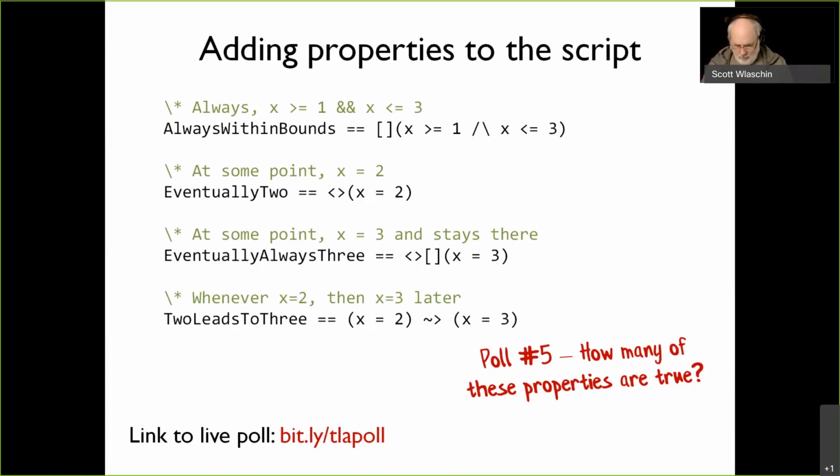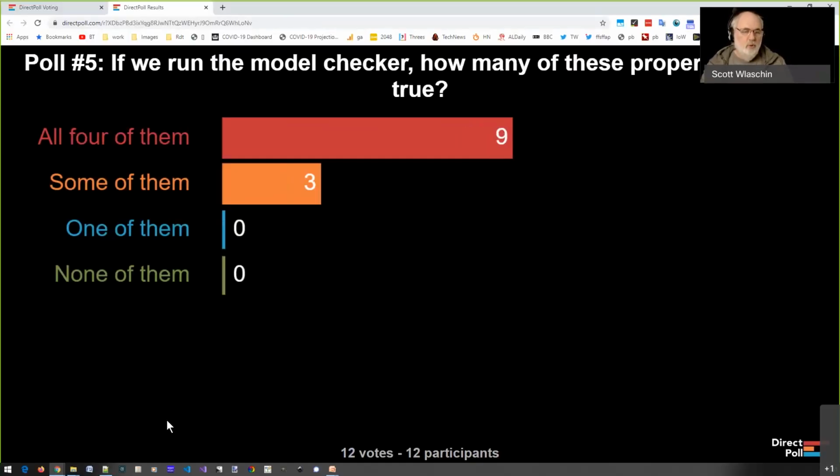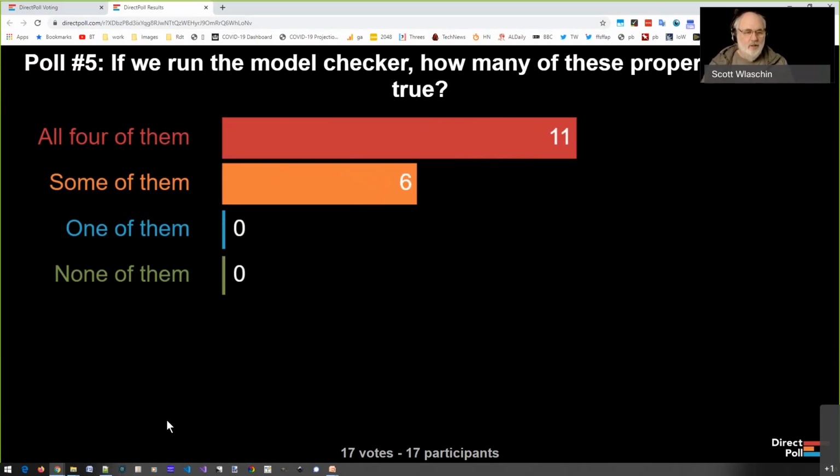So this is your confidence test. Most people seem to think that all 4 of them will be true, and a couple of people think that some of them will be true. It's bit.ly/TLA poll, if you're following along at home. I'm just going to say the vast majority of people think that all 4 are correct. Some people think that some of them are correct. Nobody thinks that anything else is right. So yet again, your intuition is wrong.